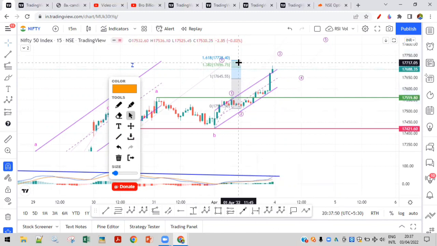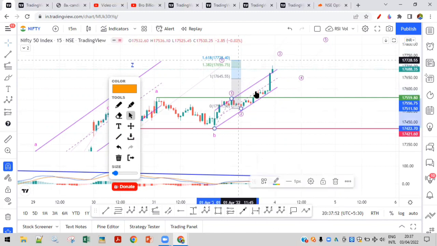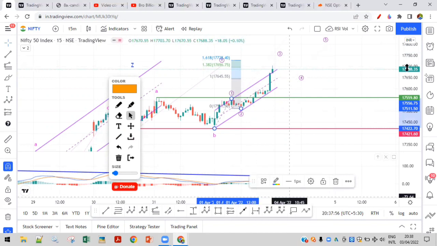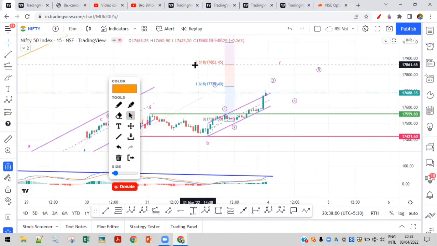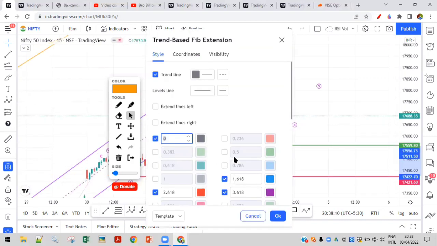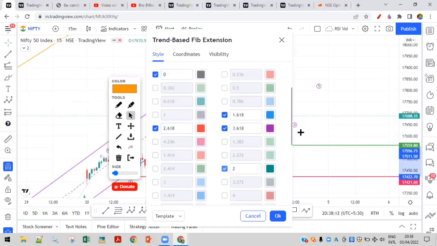Let me add some more numbers here. So full extended, by the way, that is the template. So the next extension is this, after 17,730. If it moves higher, then it will go towards this level as well. Let me plot another wave in between.